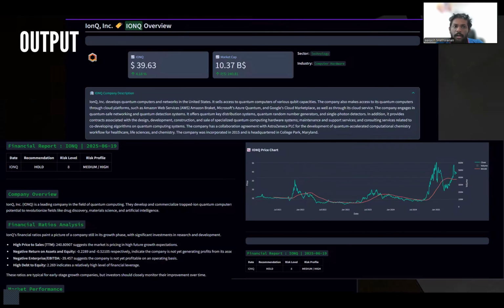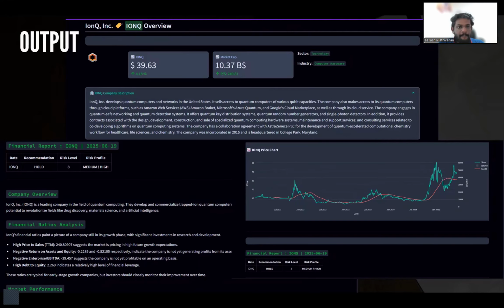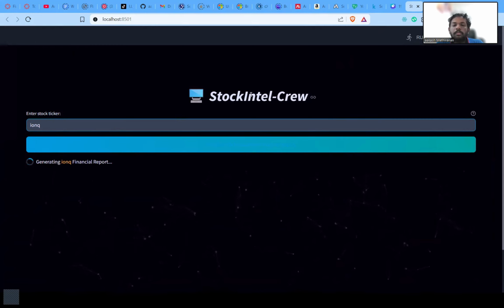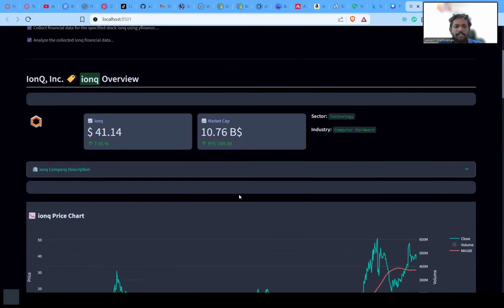Next is the output, the general output for this report. Let me show you the demo of how it works. After giving a stock ticker as input, it gives us the generated report for this, the overview.